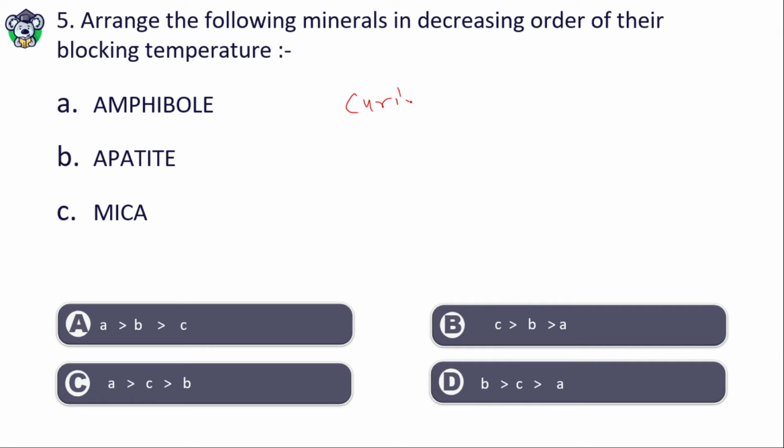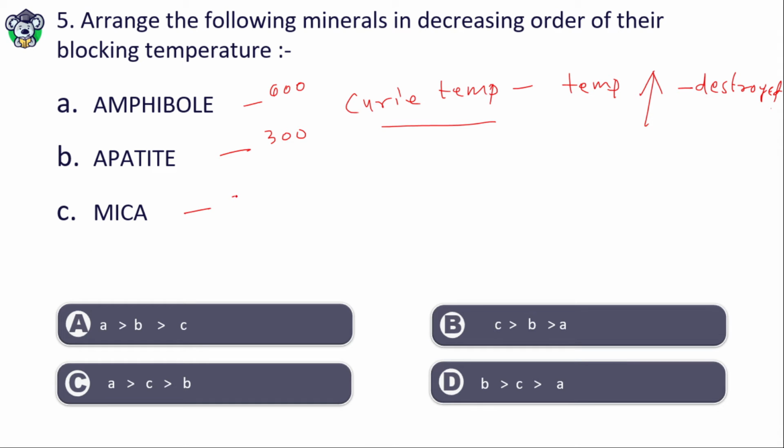Curie temperature is the temperature above which the magnetic property of any mineral is destroyed or changes. So what will be the answer here? This is 600, this is 300, sorry, this is 300 and this is 100 degrees centigrade, that is the closure temperature of these minerals. So the right answer will be A, C, B, that is option C is correct.